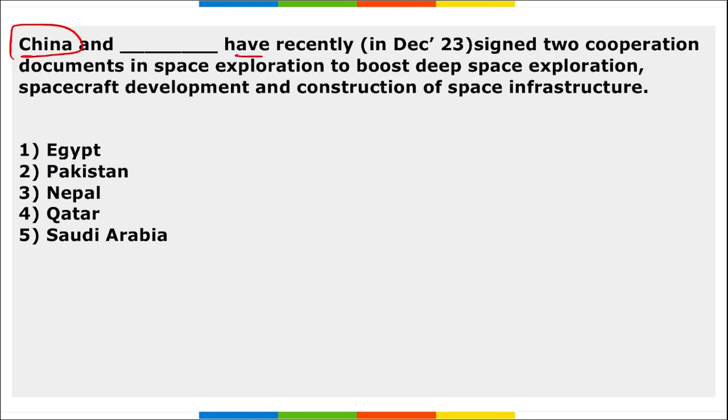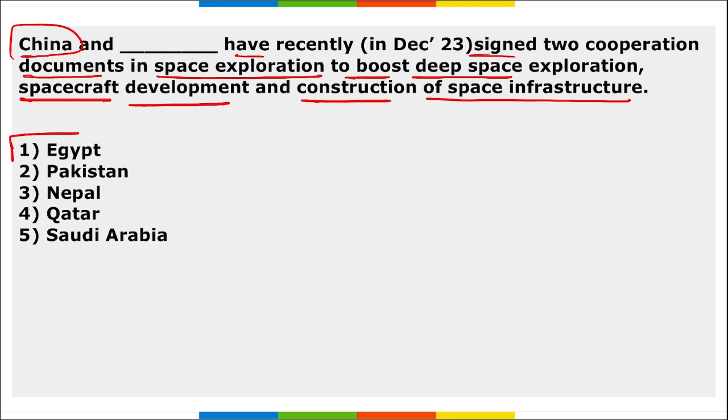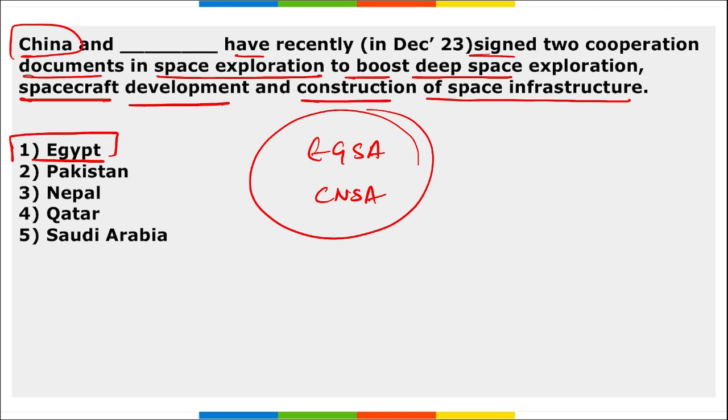Next, China and Egypt have recently signed 2 cooperation documents in space exploration to boost space exploration, spacecraft development and construction of space infrastructure. So China is along with which country? So China along with Egypt have recently signed 2 cooperation documents for space exploration, right? Egyptian Space Agency is EGSA, Chinese Space Agency is CNSA, right?